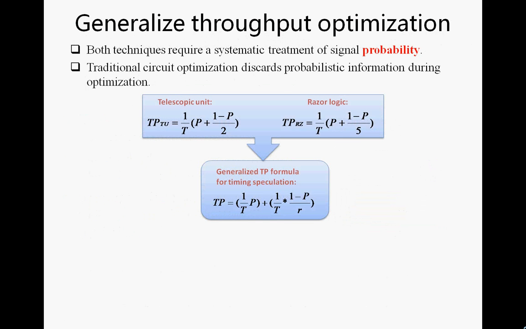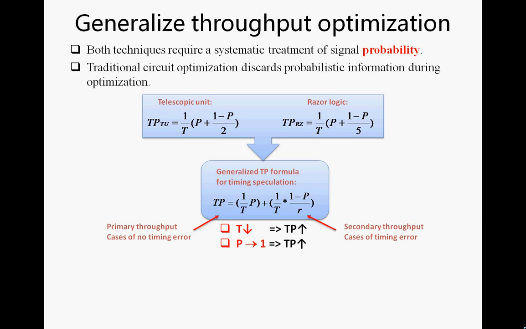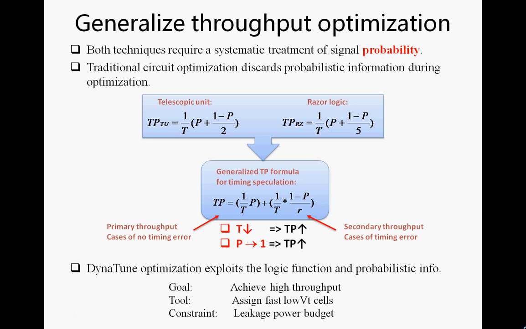No matter which mechanism is used for timing error tolerance, we can generalize it to a uniform formula. From this formula, we observe if we can reduce the cycle time and increase the probability of getting correct result, we can achieve higher throughput.